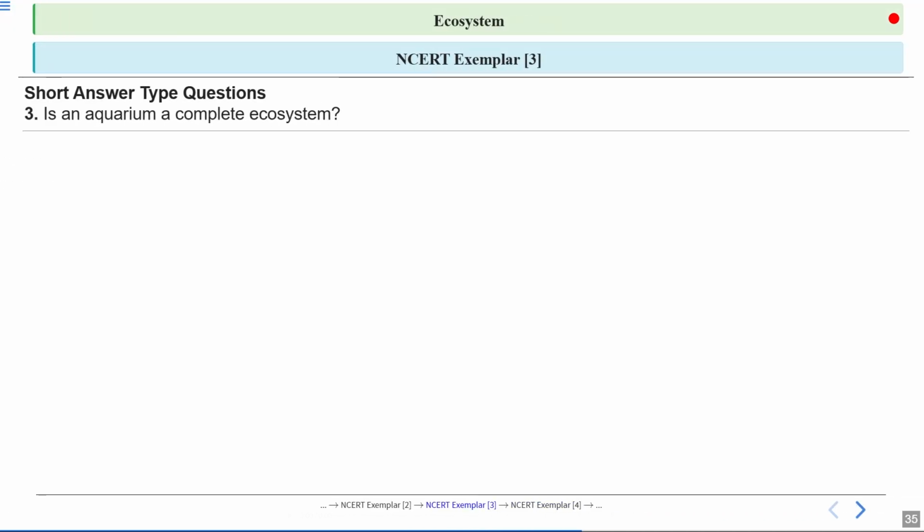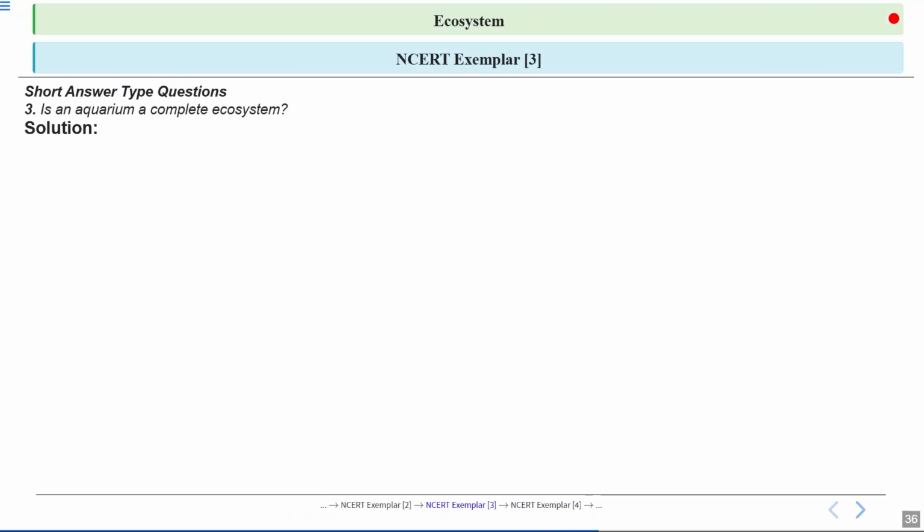Next question: is an aquarium a complete ecosystem? Aquarium is a man-made ecosystem. It is artificial. Okay, in an aquarium, all the conditions are controlled. Let's have a look at the answer. See, an aquarium is a man-made ecosystem. It is an artificial ecosystem. Okay, so ponds and forests occur naturally. An aquarium is something humans create and manage.